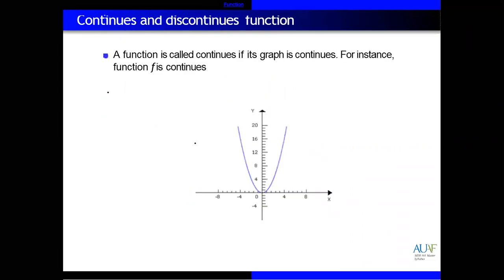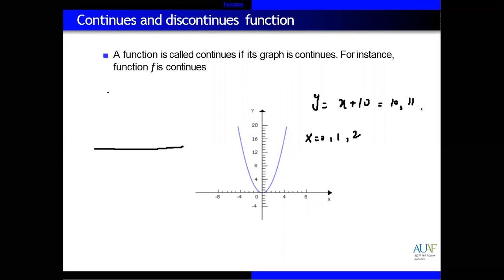Okay, a function which is continuous. Continuous means there are no breaks in the graph of the function. For example, we have a function like x plus 10. You can give any value, and this will not give you an infinite value. If x is 0, this will be 10. If x is 1, this will be 11. If x is 2, then 12.